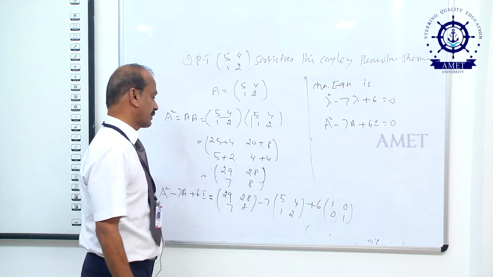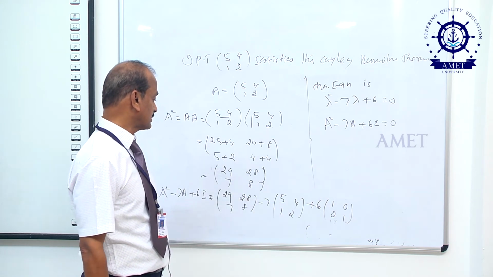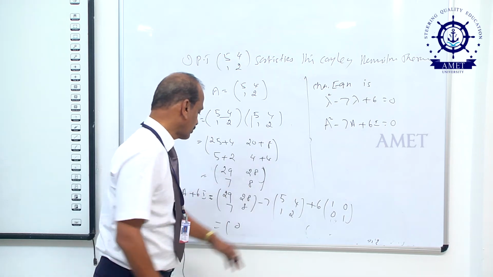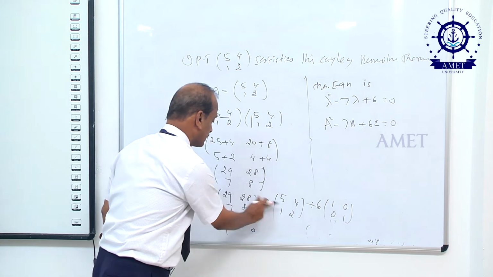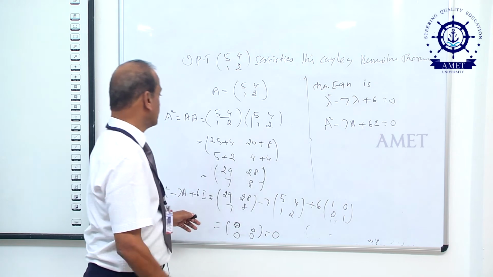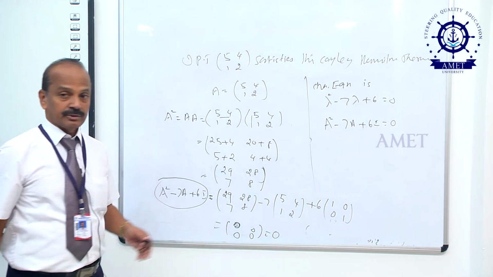Now we will simplify. 29 minus 35 plus 6, that is we get 0. 28 minus 28, that is equal to 0. 7 minus 7, 0. All the terms are 0. Therefore, A square minus 7A plus 6I equals 0.